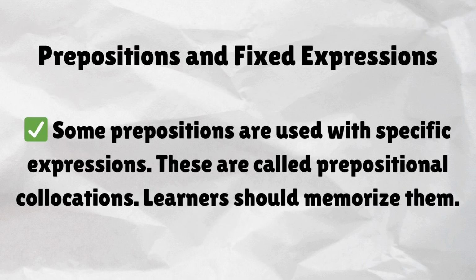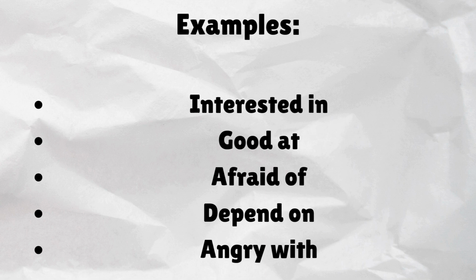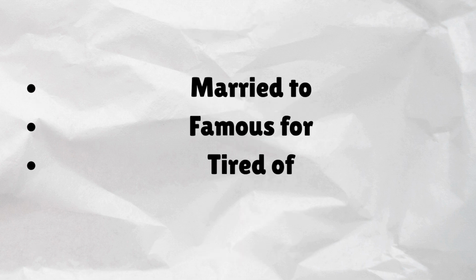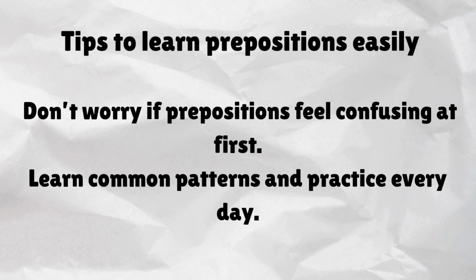Prepositions and fixed expressions. Some prepositions are used with specific expressions. These are called prepositional collocations. Learners should memorize them. Examples. Interested in. Good at. Afraid of. Depend on. Angry with. Married to. Famous for. Tired of.